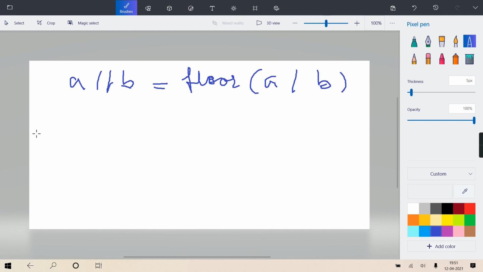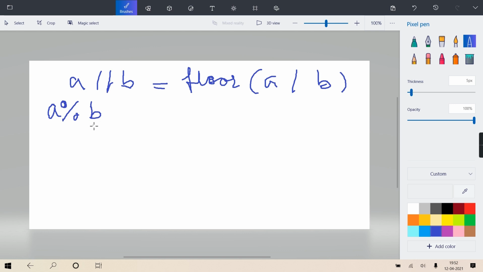Then coming to the next thing, this part is clear. Now coming to A modulo B. This is a remainder operator. We call it a remainder operator, and it will return you the remainder after dividing A by B.